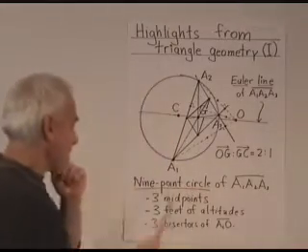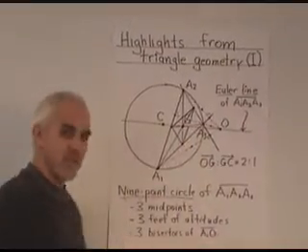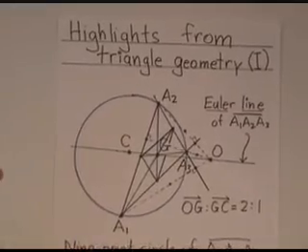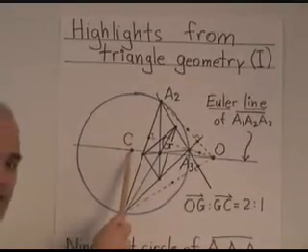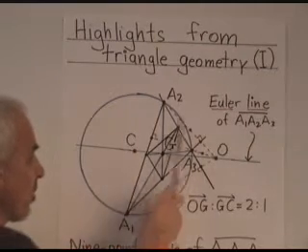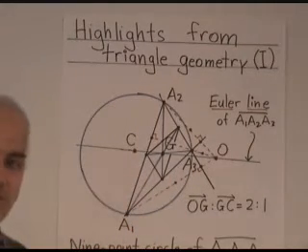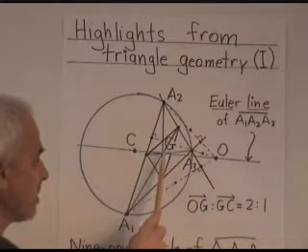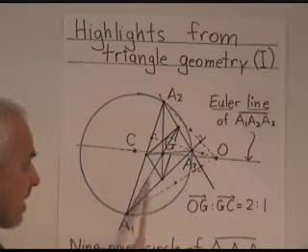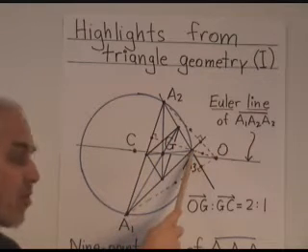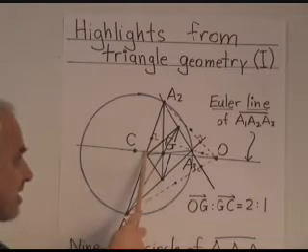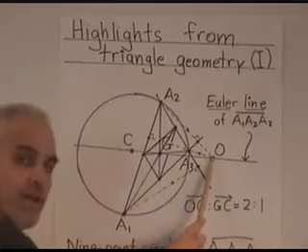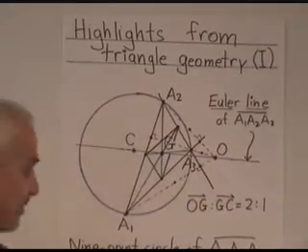So here's how we'll start with the triangle A1, A2, A3. That's our basic triangle. And I remind you of a few special points related to that triangle. First of all, the point C, the circumcenter, the center of the circle which goes through the three vertices of the triangle. The centroid, G, which is the intersection of the medians. A median is a line from a point of the triangle to the midpoint of the opposite side. That's the centroid. And the orthocenter, O, is the intersection of the three altitudes of the triangle.